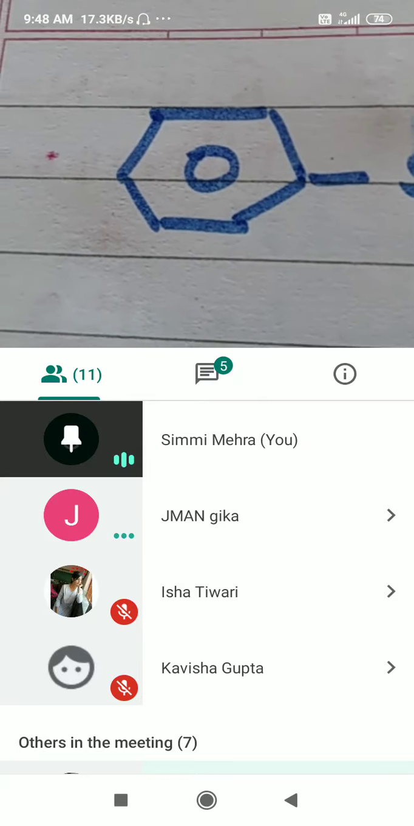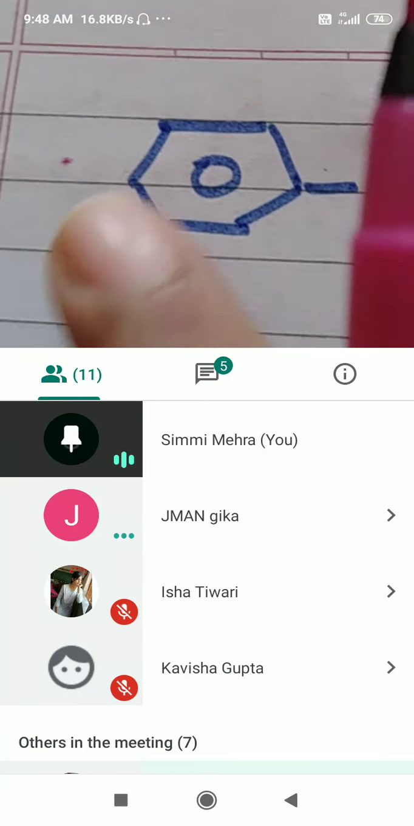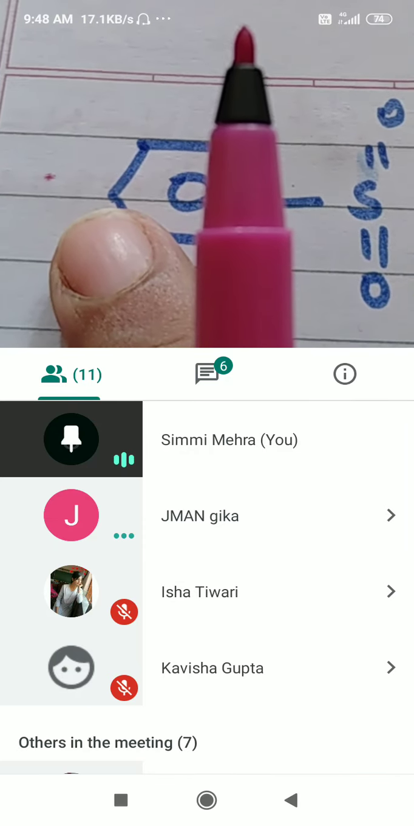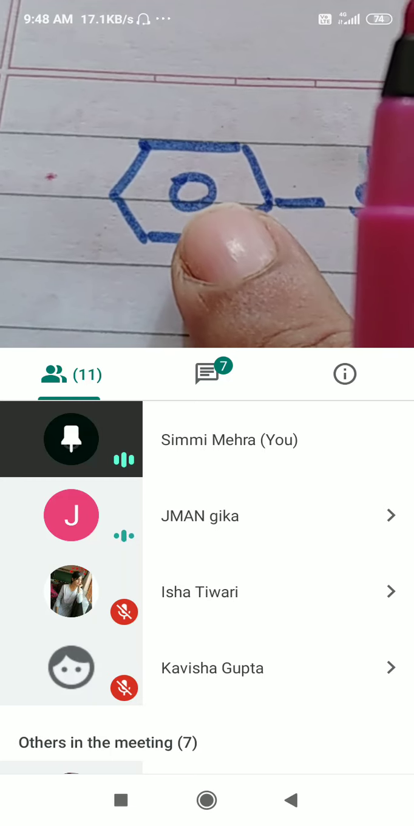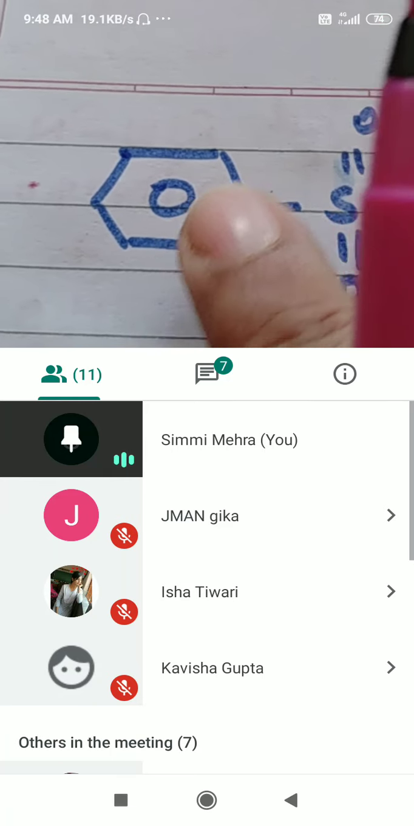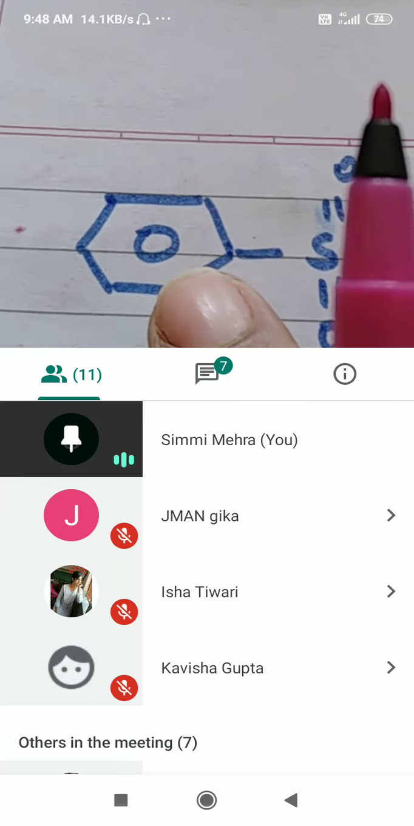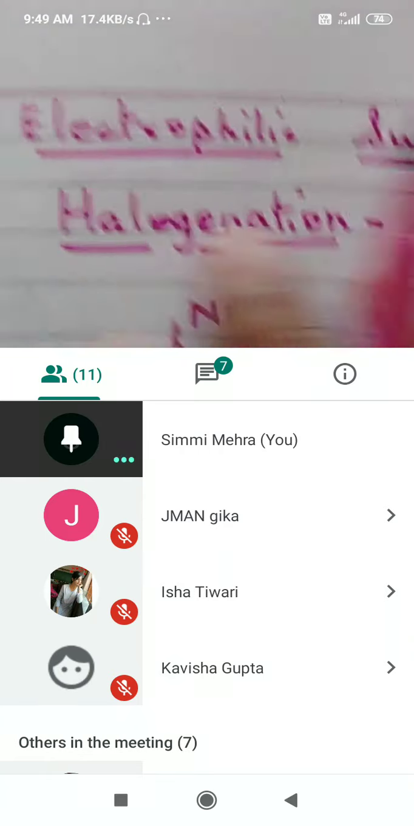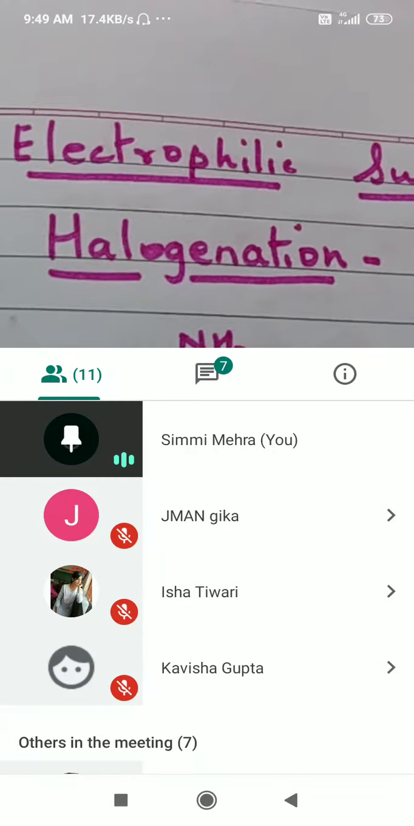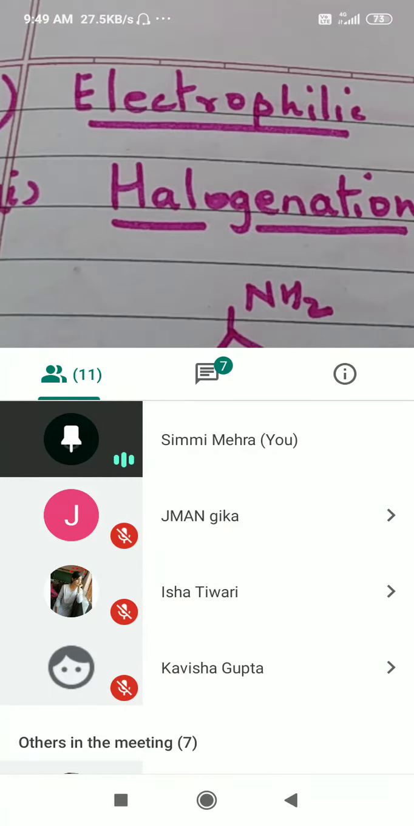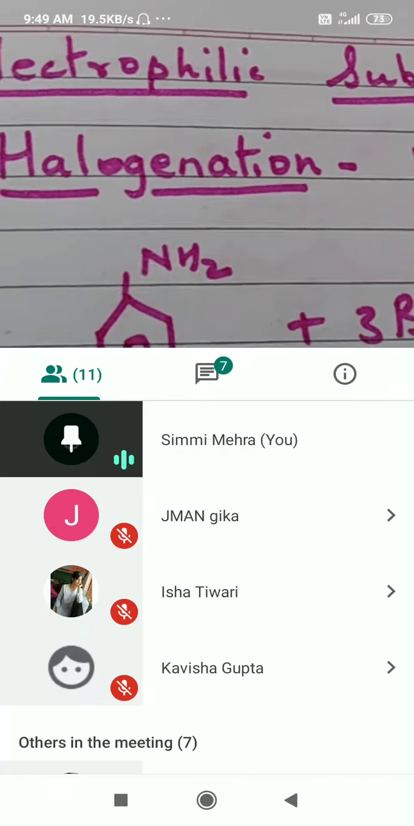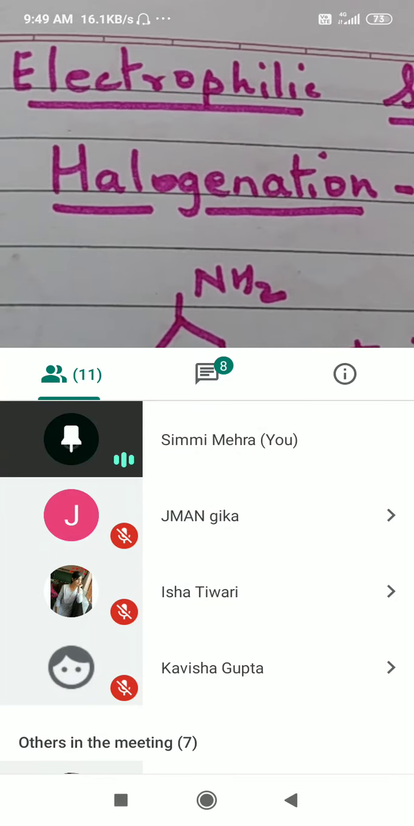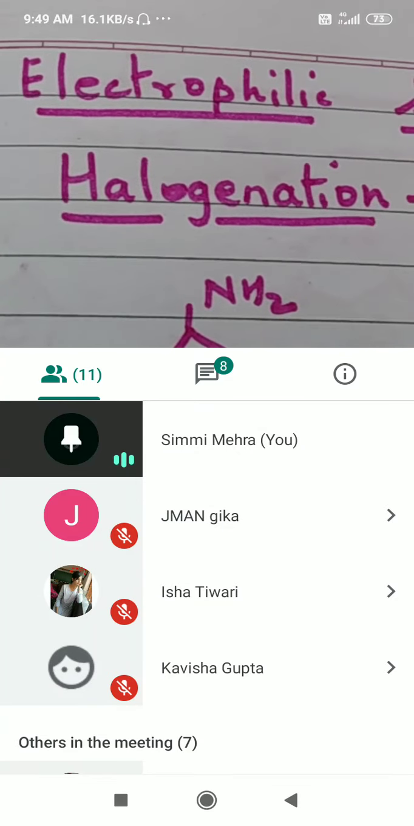Why do you think it has been done? Because your methyl group is an activating group. It will increase the electron density over here. Now, the last of all the reactions is electrophilic substitution reaction of amines, and these reactions are very interesting. Electrophilic substitution reaction is characteristic of only aromatic amines. I will repeat, it is characteristic of only aromatic amines.